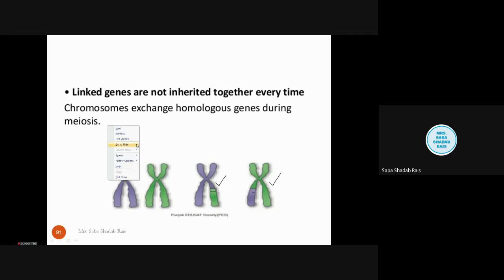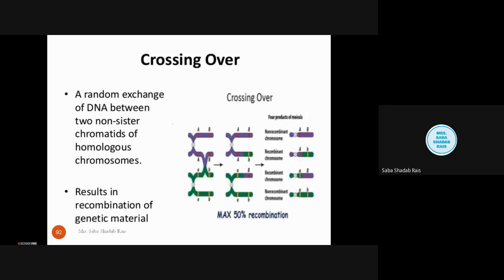So what is crossing over? Crossing over is the random exchange of DNA between two non-sister chromatids of homologous chromosomes. I repeat, a random exchange of DNA between two non-sister chromatids of homologous chromosomes.